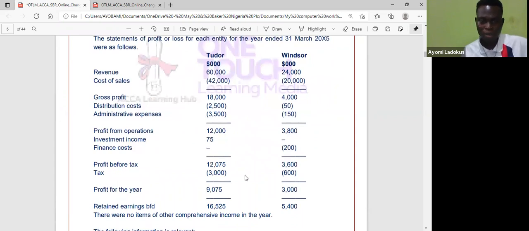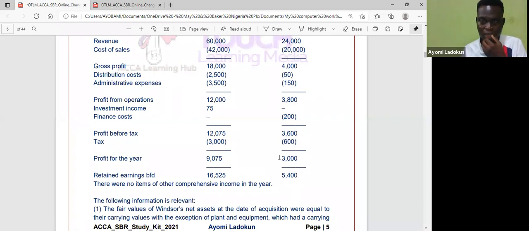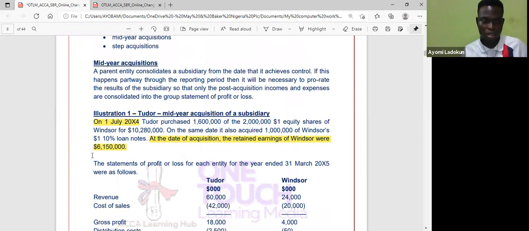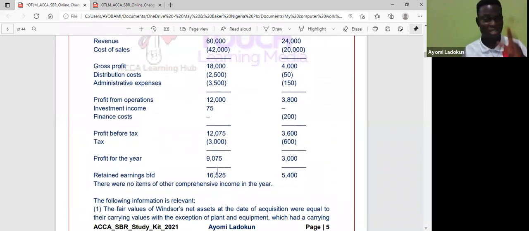So how do I know my pre-acquisition? Normally, if I needed to know my pre, I simply go to my retained earnings in my balance sheet. But obviously, I was not given balance sheets here. So how do I know my retained earnings? I look at the profit for the year and the retained earnings brought forward. I add them together. Is that okay? So that should be 8.4. And I remove 6,150 from it. The difference is my post-acquisition profit. It's as simple as that.